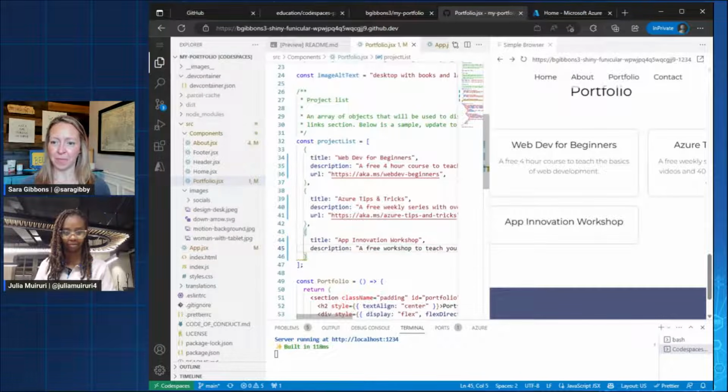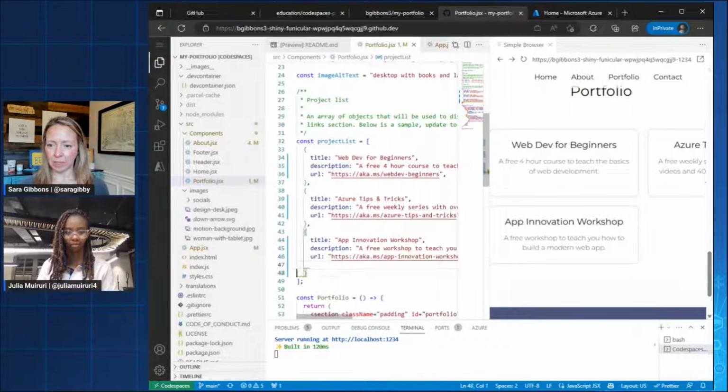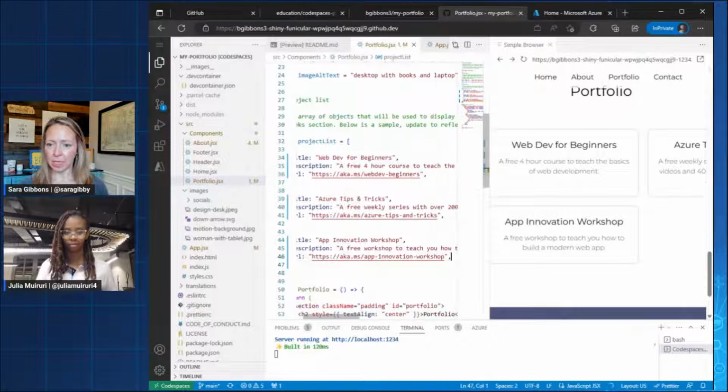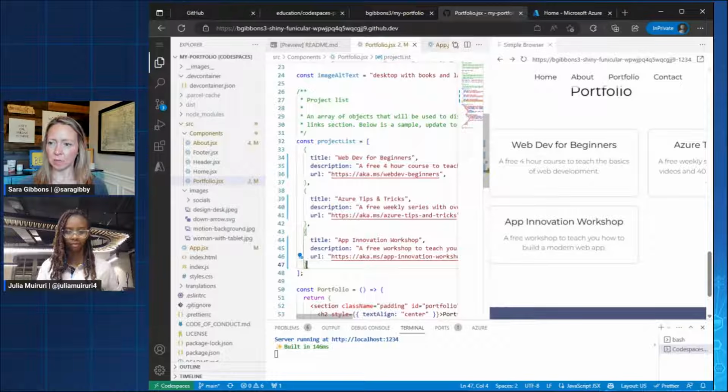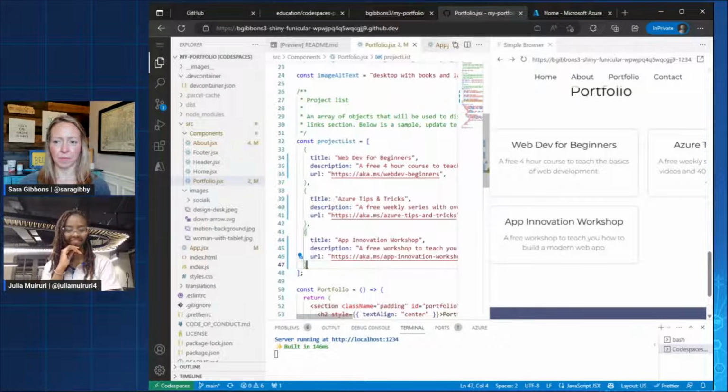Yes. Description. Let's see, how many do we have here? Three. I think that's probably enough for us, Julie? I want to make sure we have enough time to deploy and do the other cool things. What do you think? Yeah, so before that, just one question. Out of curiosity, is Copilot picking up the right links?